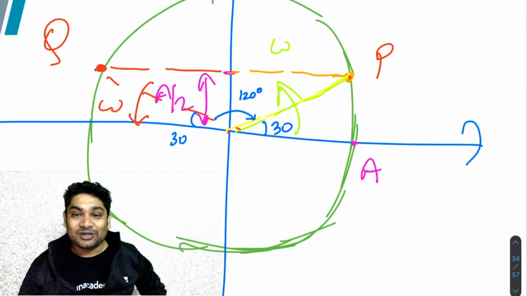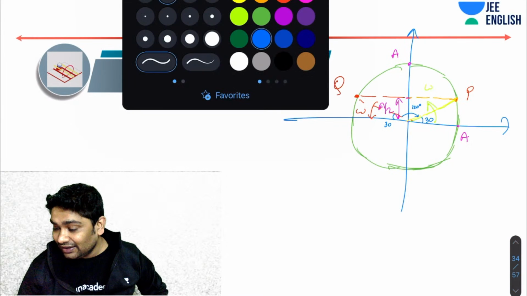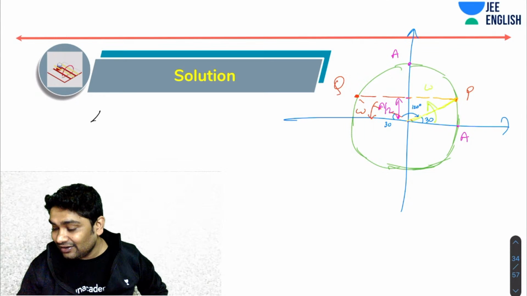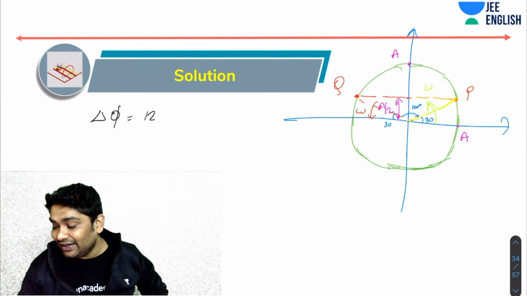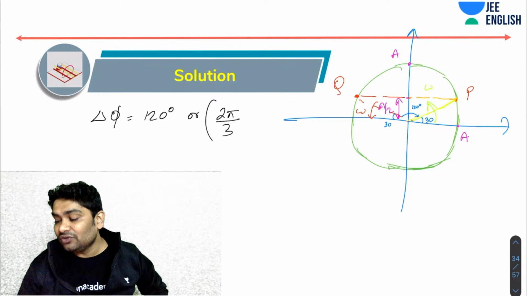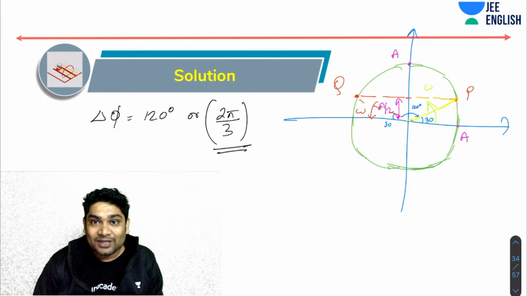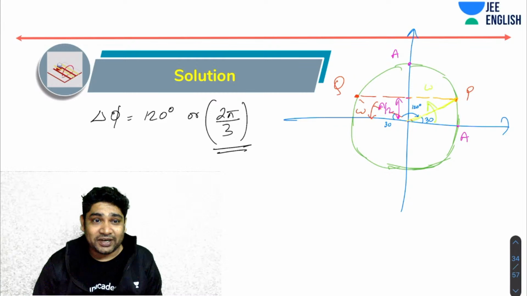So Girish was absolutely right. So the phase difference delta phi equals 120 degrees or 2 pi over 3. So we usually like to report our answers in radians. Okay, Girish. So that is why it is better. It is just better to report it as 2 pi over 3.